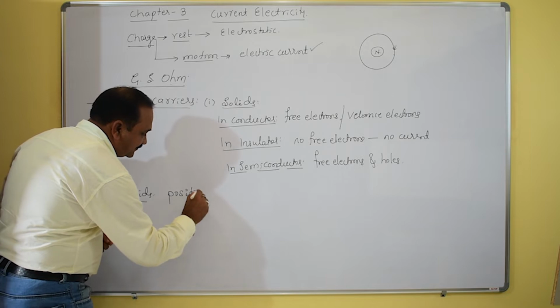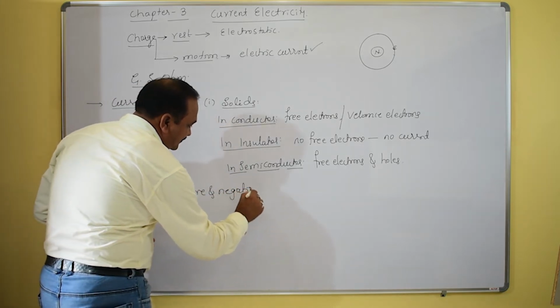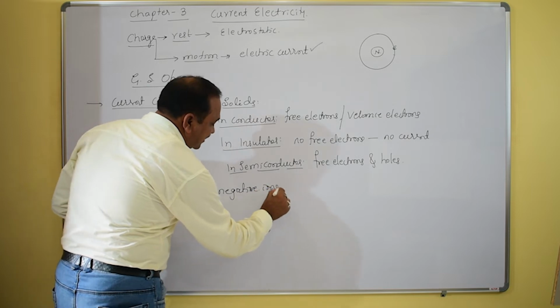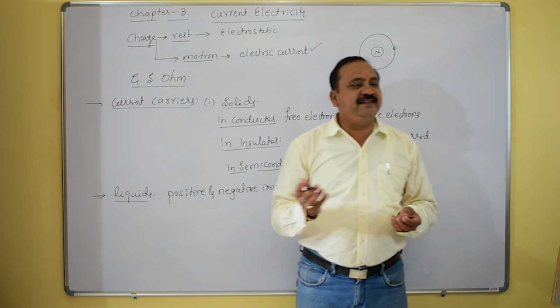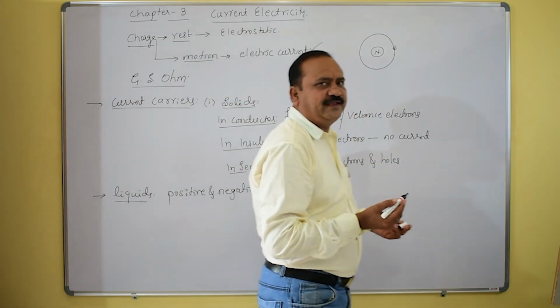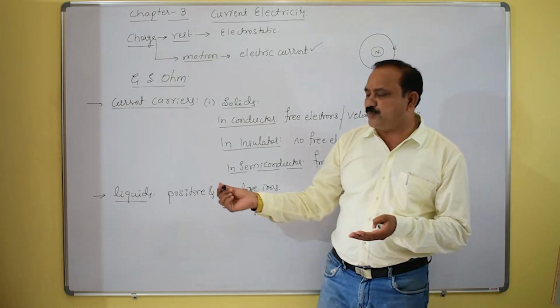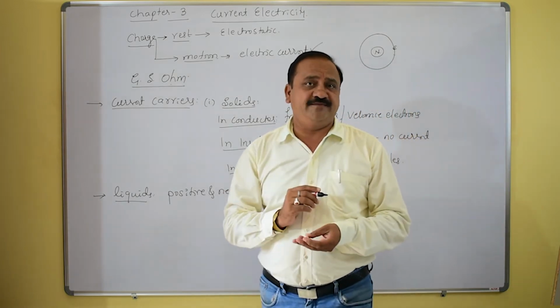For example, in copper sulfate, CuSO4, positive ions as well as negative ions are the current carriers in the liquid.